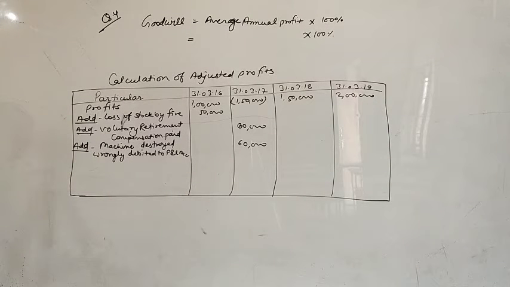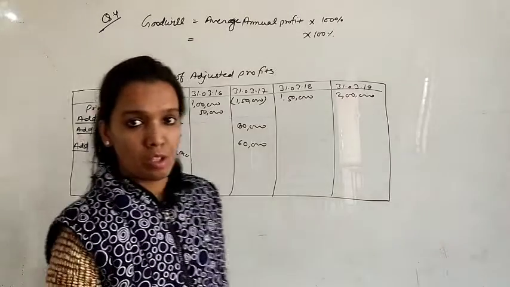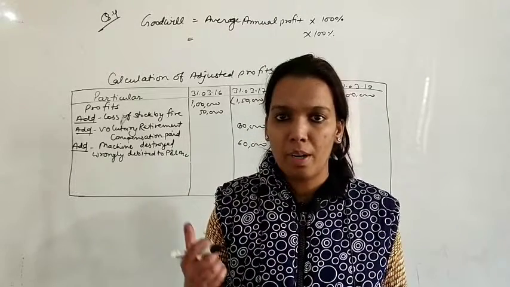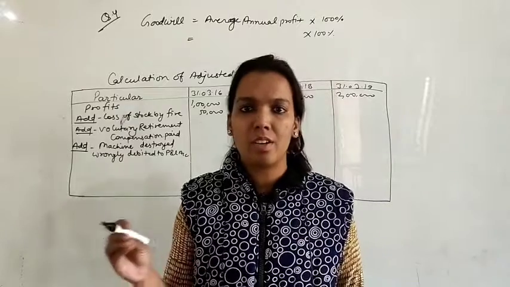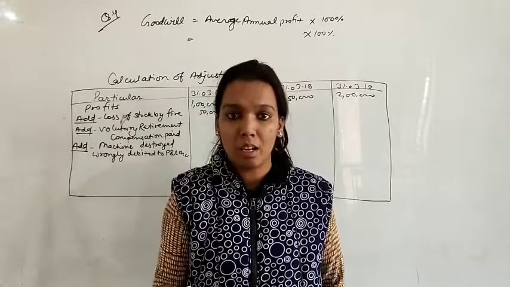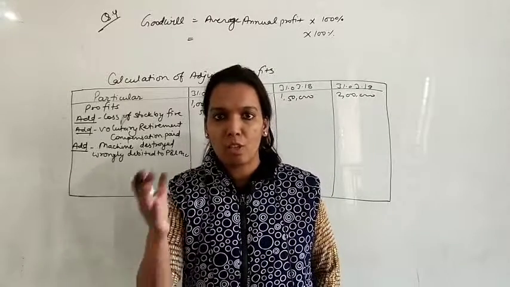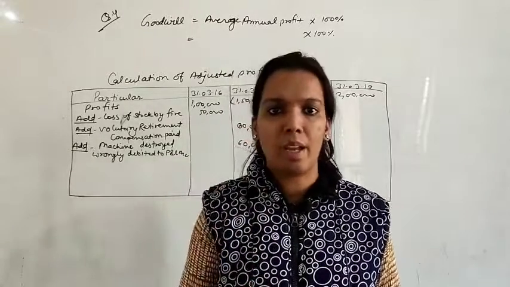Second point, on 1st July 2017, 2 computers costing rupees 40,000 each, which means 80,000 rupees is the value of 2 computers, were purchased and were debited to travelling expenses account. This is a mistake, because you purchased computers, so you should write them in the balance sheet, as they are an asset. But by mistake you entered this in travelling expenses, which means in the P&L account, because travelling expenses go in the P&L account, right? So by mistake your P&L account profit decreased by 80,000.